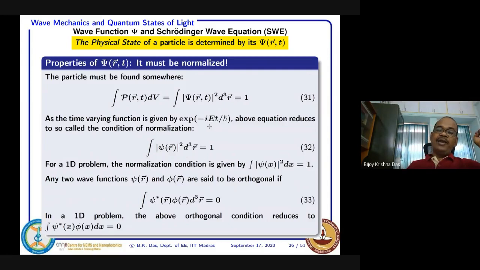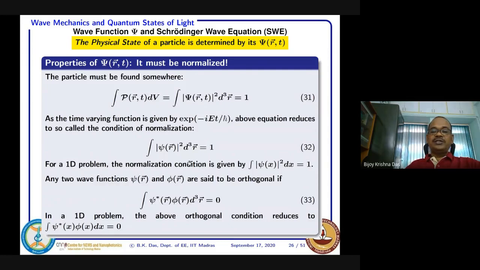You can have any wave function that satisfies the Schrödinger equation, but that is not enough. The solution should satisfy this also, so that you can predict that this is universally true. If you are integrating over entire space, the probability must be 1. So this is another condition. The first and foremost important condition is that psi has to be normalized. Clear?